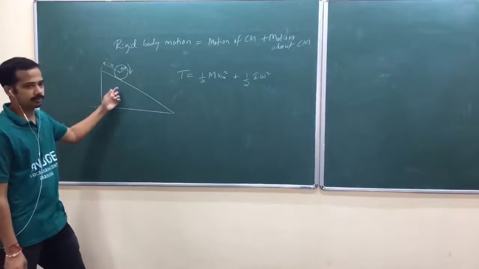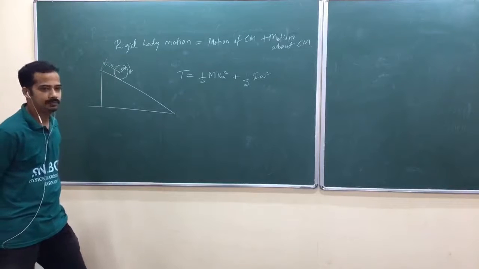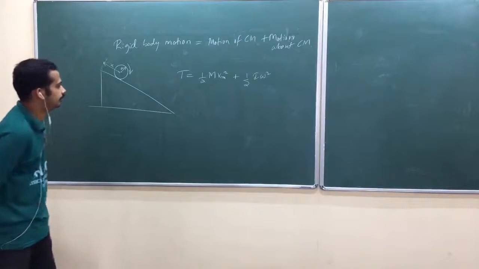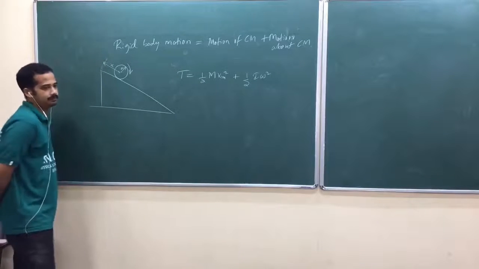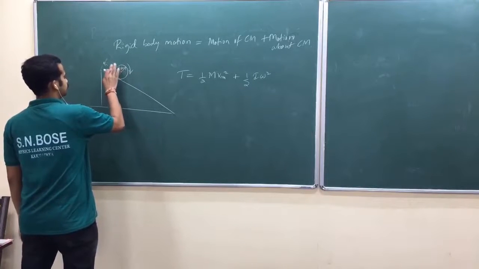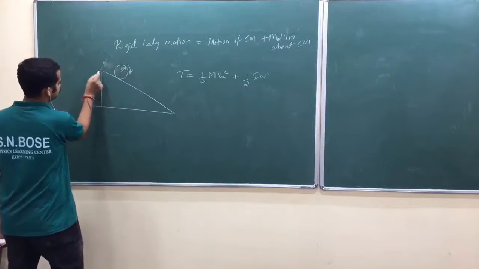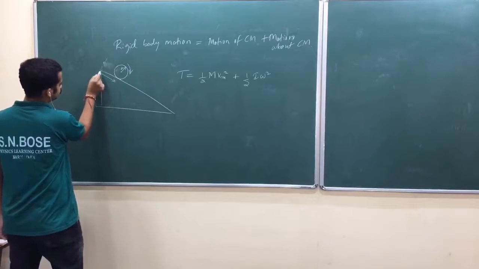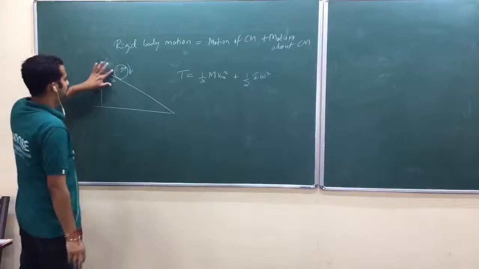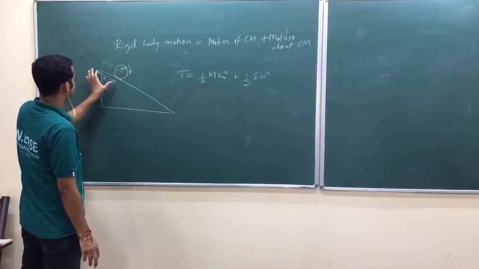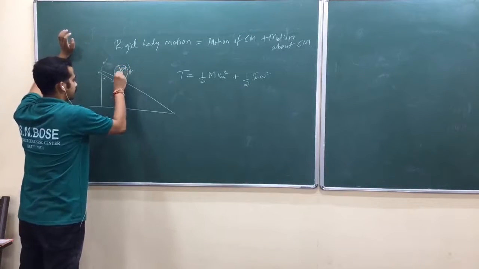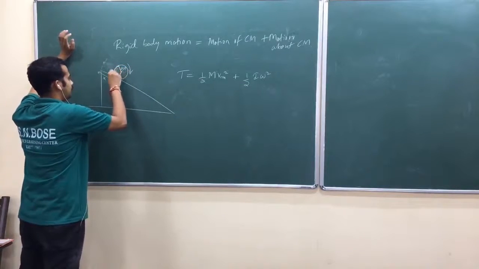Now we shall solve this problem. Now actually, I think I have taken this one earlier.